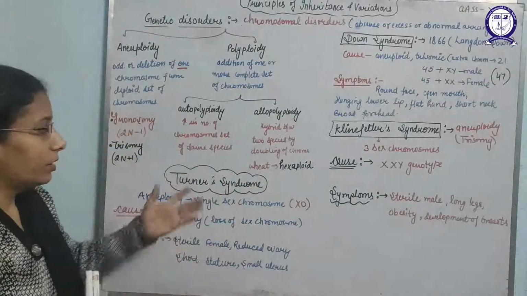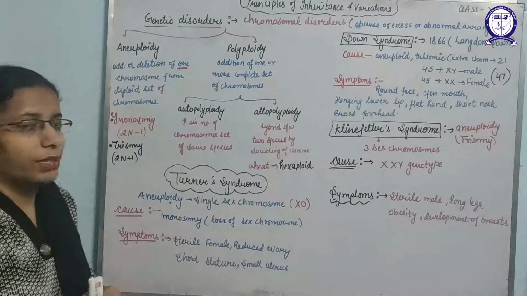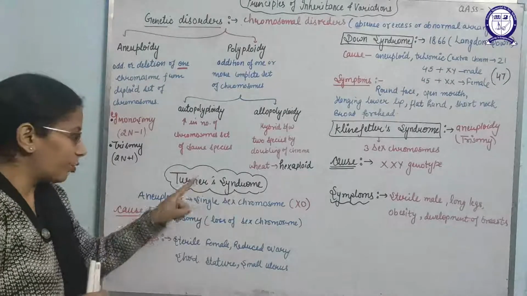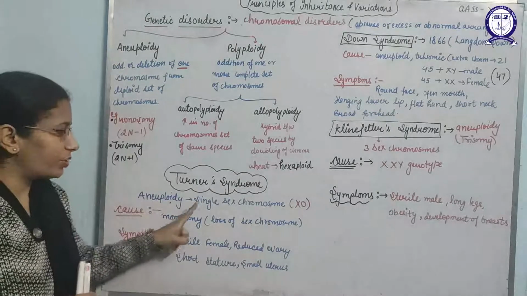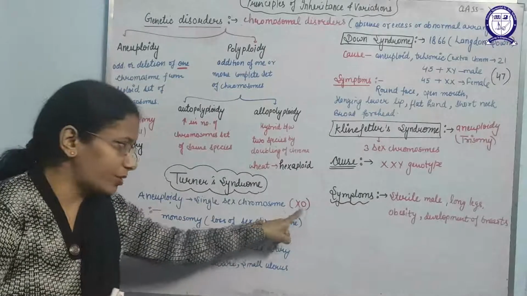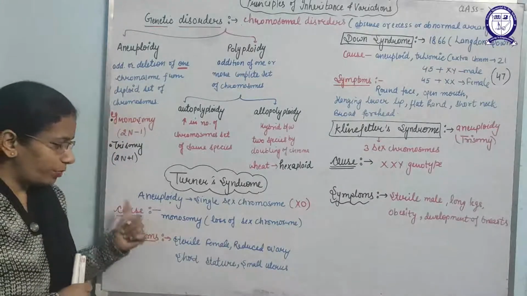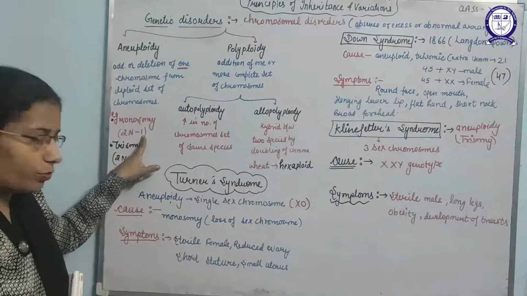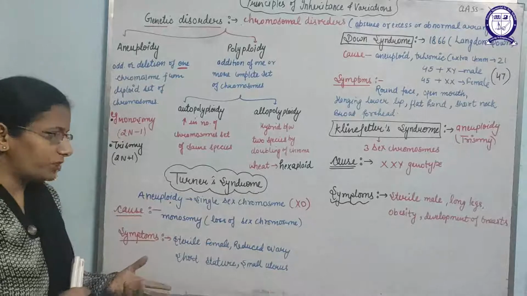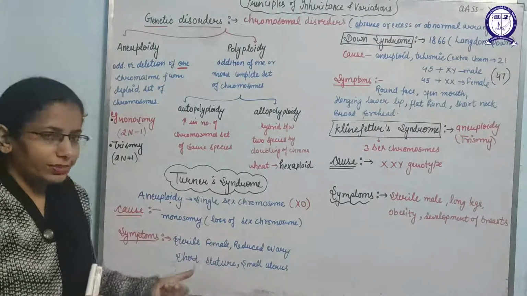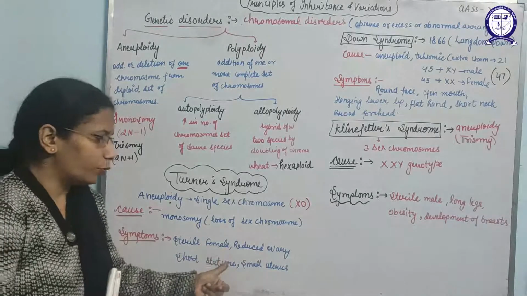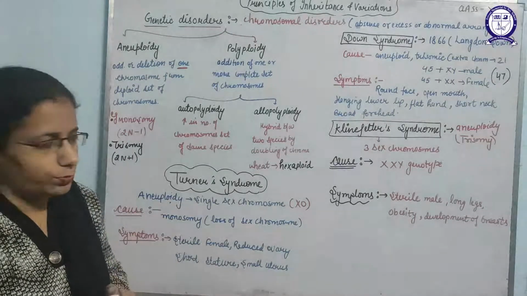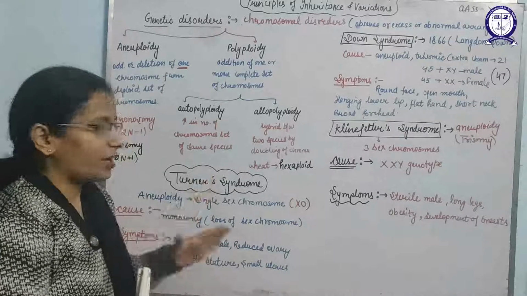After that, I have explained three examples of chromosomal disorders. First is Turner syndrome. Turner syndrome is an aneuploidy disorder which occurs due to a single sex chromosome. What is the main cause? The main cause is monosomy, that means loss of one chromosome. And what are the symptoms of Turner syndrome? These are mainly females, and they are sterile females having reduced ovaries, short stature and a small uterus also. So this is known as Turner syndrome.